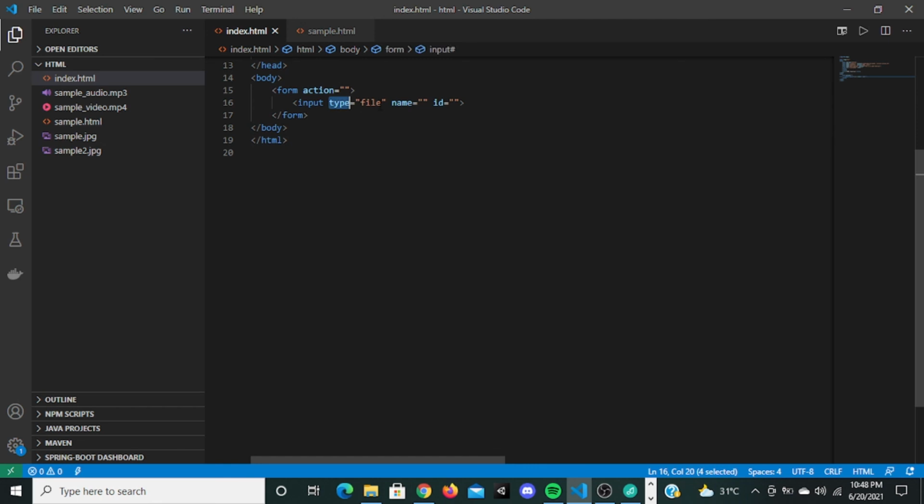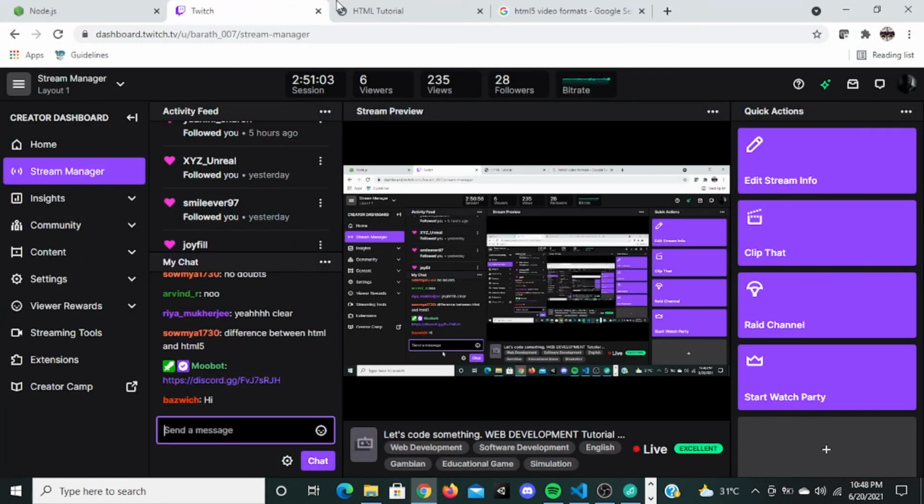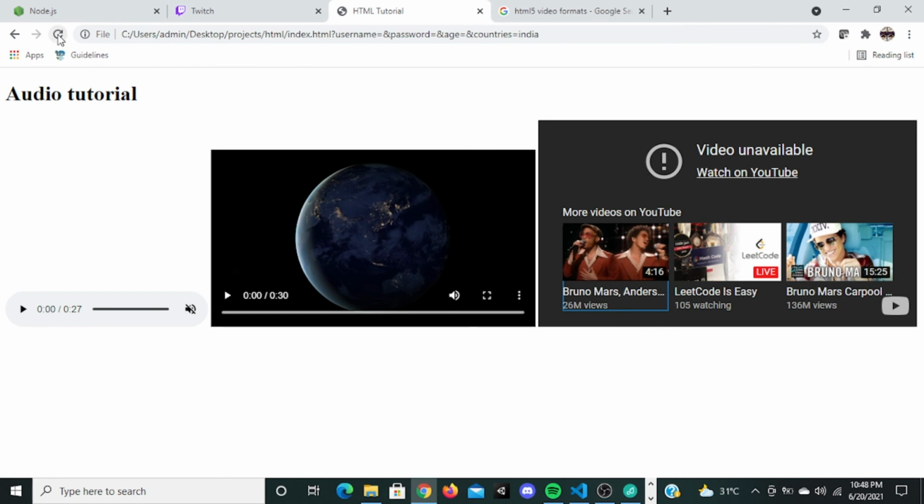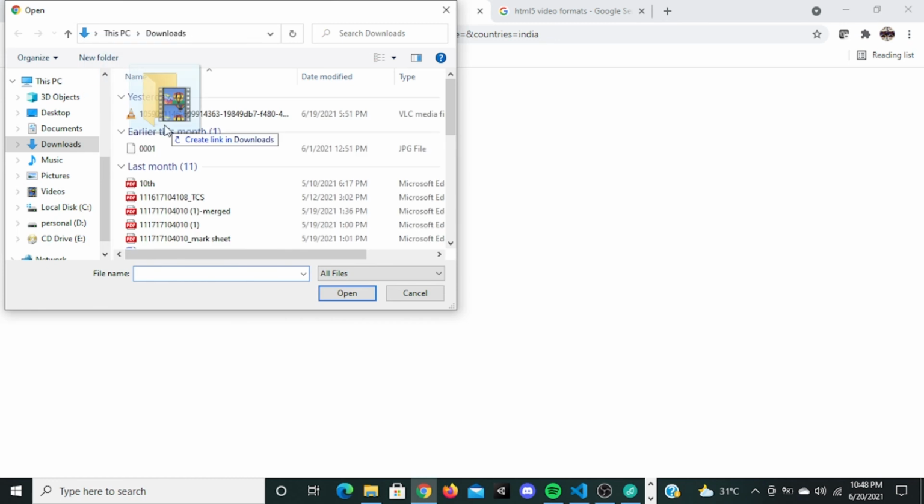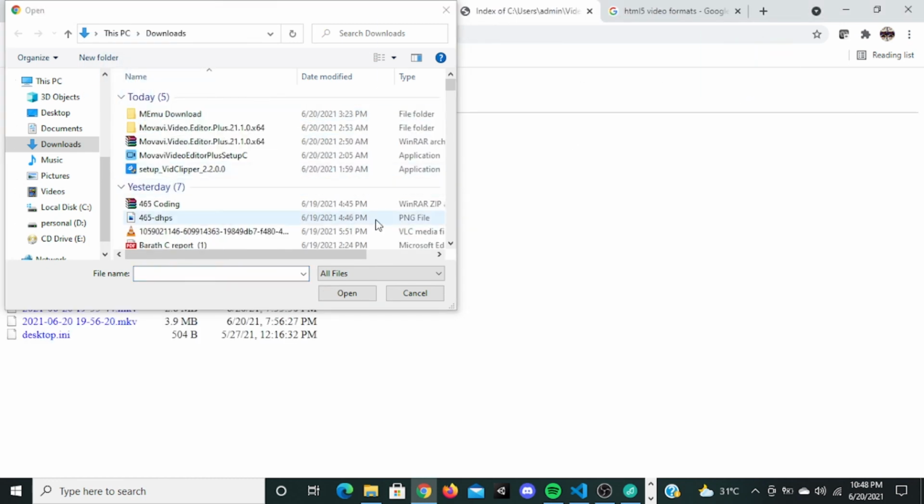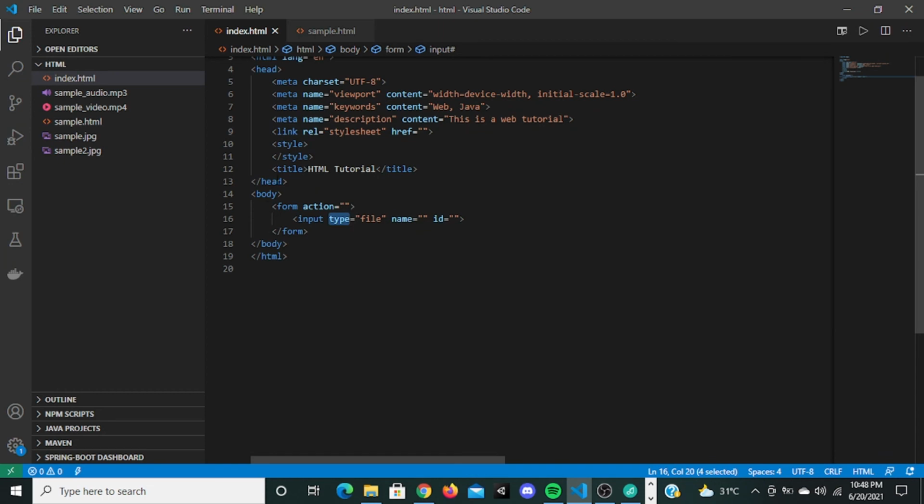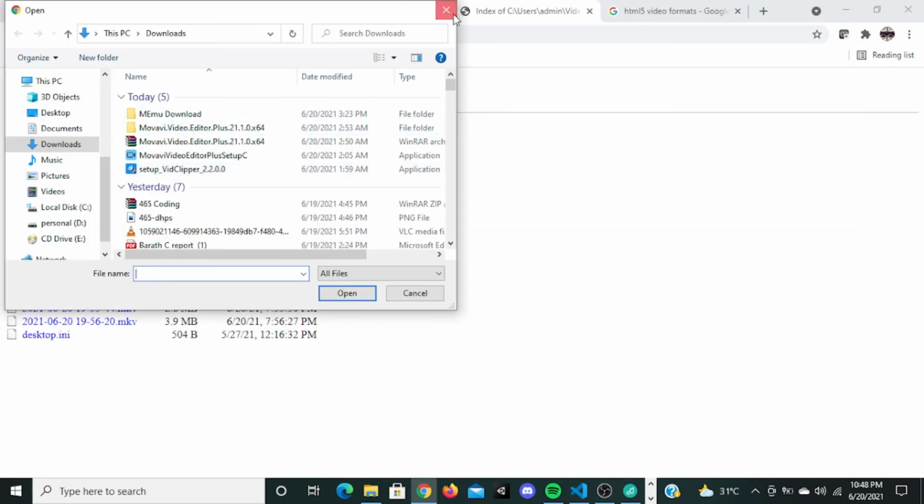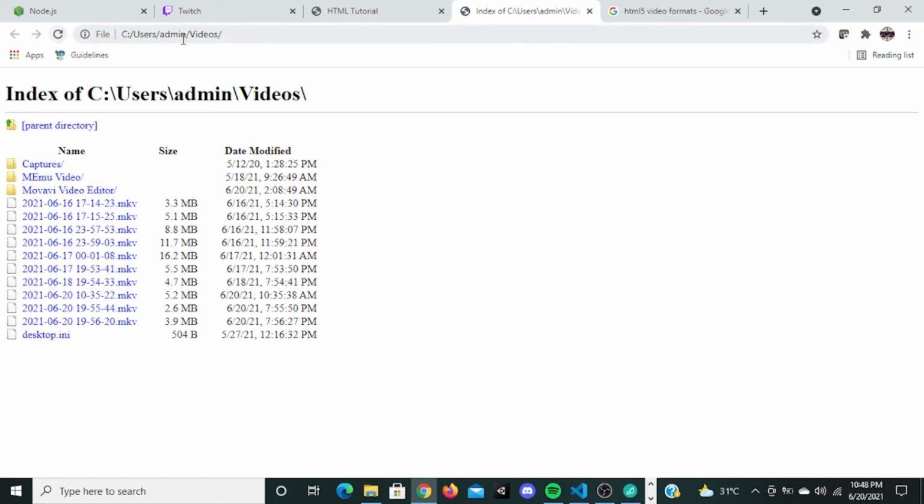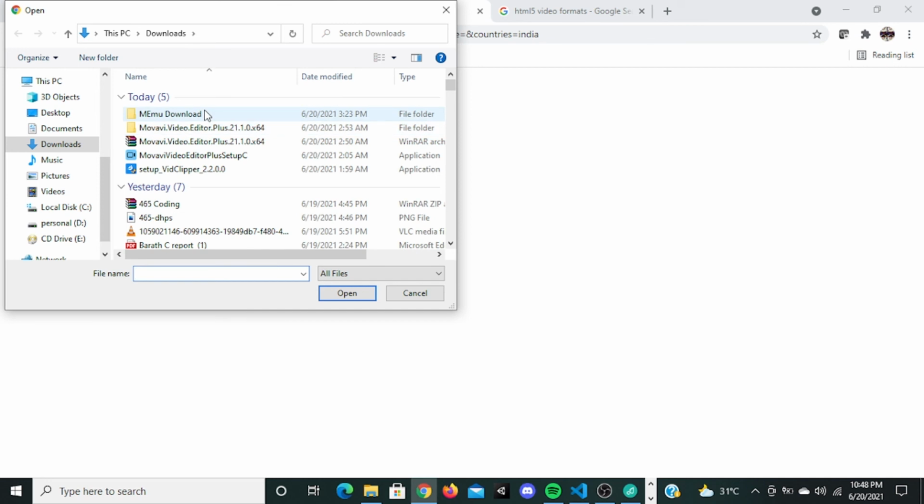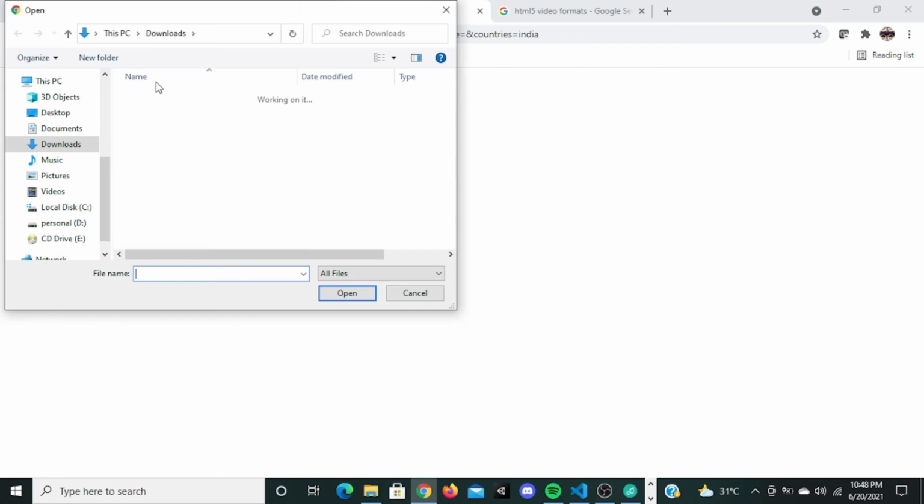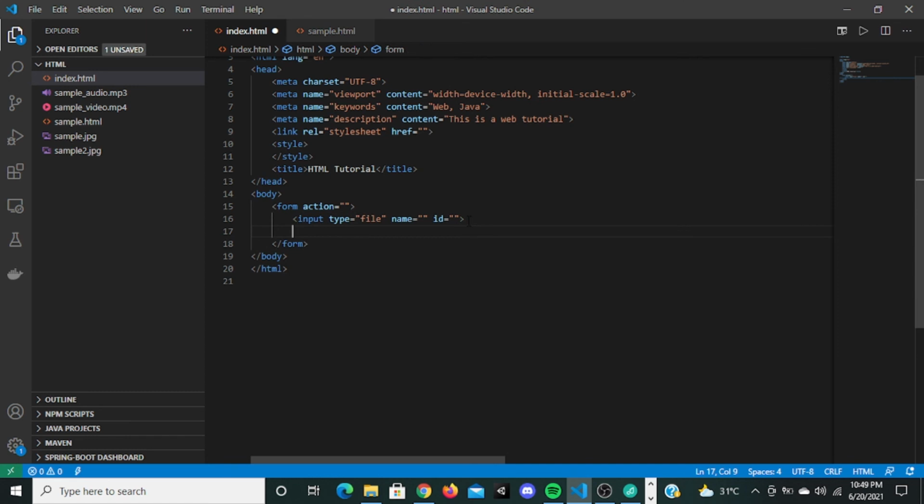So this input type file, if I save this, go here and refresh it. See, choose file. If I click this, it will automatically open. Sorry. If I click this and choose a file, it will be automatically uploaded here. So this is called input type file.